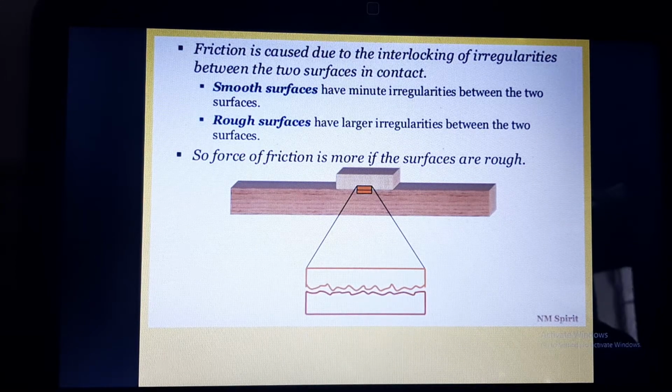Now there are two kinds of surfaces, smooth surface and rough surface. A smooth surface is called smooth because there are minute irregularities between the two surfaces. Surfaces are called rough because they have larger irregularities. So the force of friction is more if the surface is rough, and less if the surface is smooth. You must have observed that the road is rough, hence the friction is more, and the tile floor is smoother as compared to the road, hence the friction is also less.